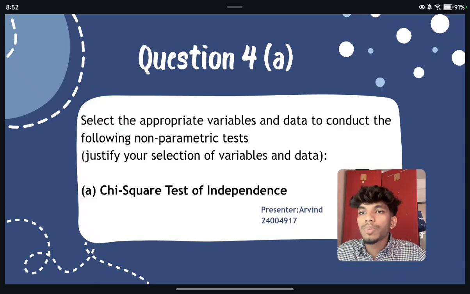On this slide, I'll be explaining the chi-square test of independence, which helps us understand whether there is a significant relationship between employment status and private transport. In our analysis, we are trying to determine if a person's employment status influences their likelihood of using private transport. The goal is to see if these two factors are connected.